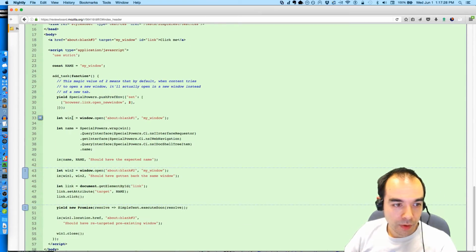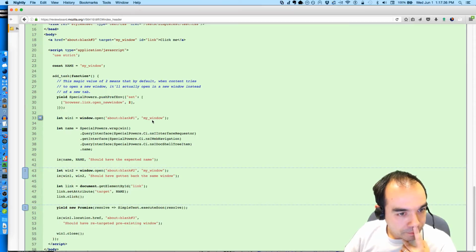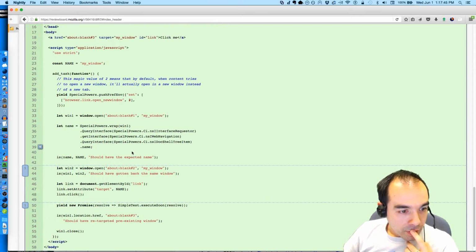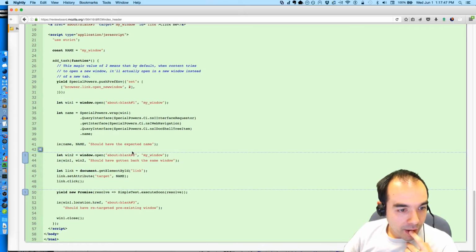Okay, so we do window open about blank #1 my window. Window 2 about blank should have gotten back the same window. So this should only be the one window.